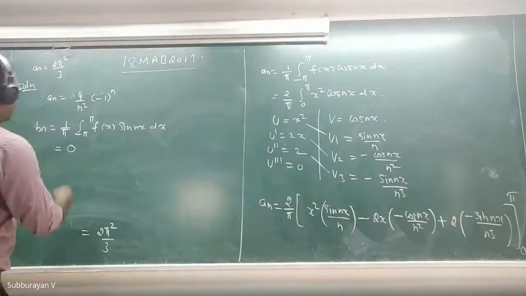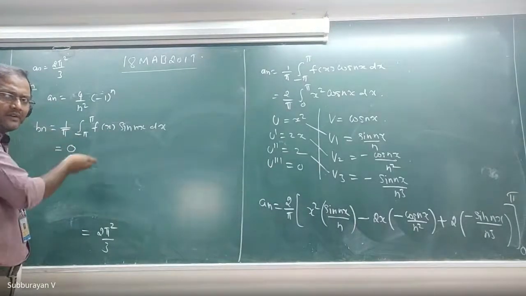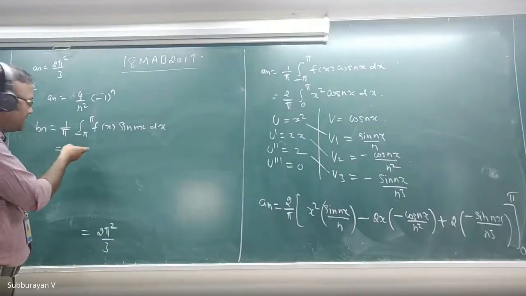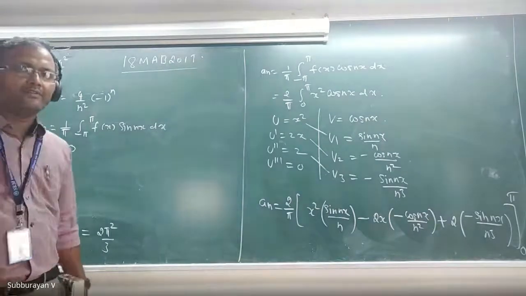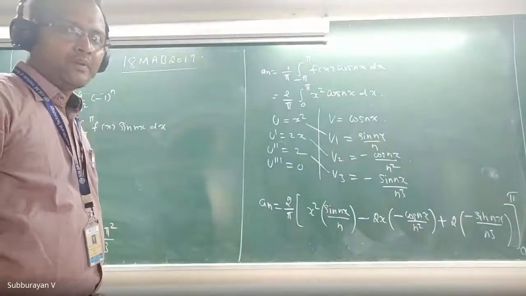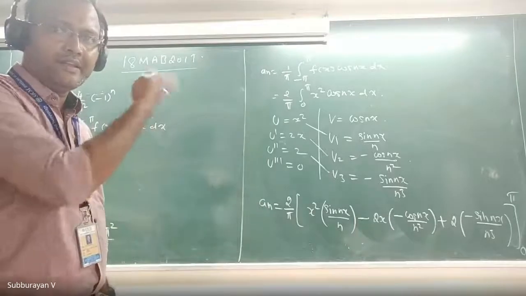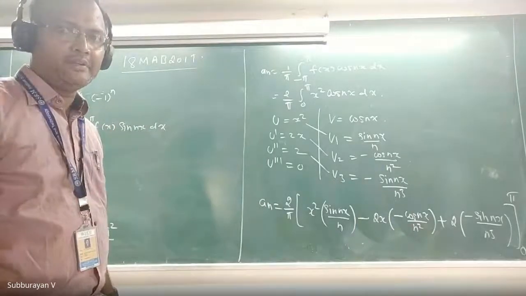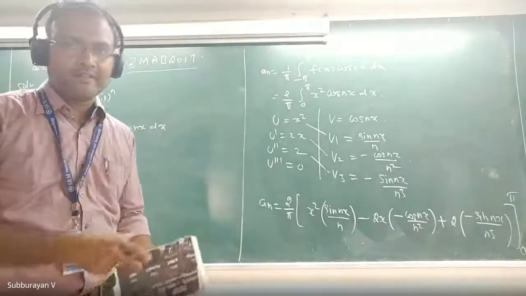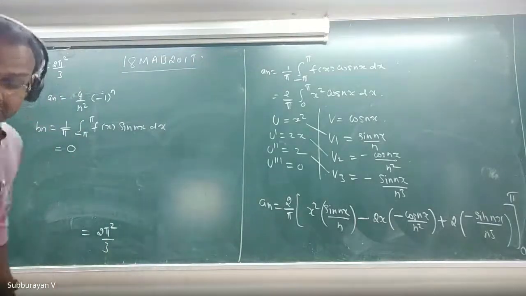Okay? See, this is the advantage. No need to calculate all these things. You can straight away, if you know the function f of x is even or odd in the domain minus pi to plus pi, okay, if it is even, then definitely bn will be 0. If it is odd, then a naught and an will be 0. Only bn will come. Okay, so these are the advantages of odd and even functions.